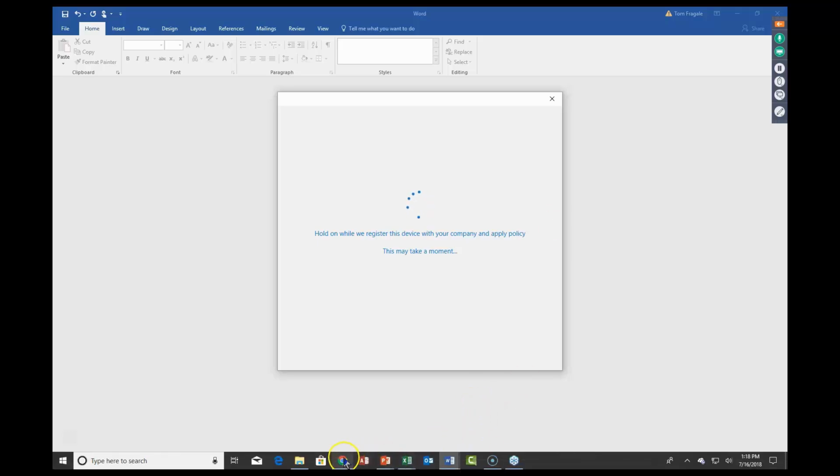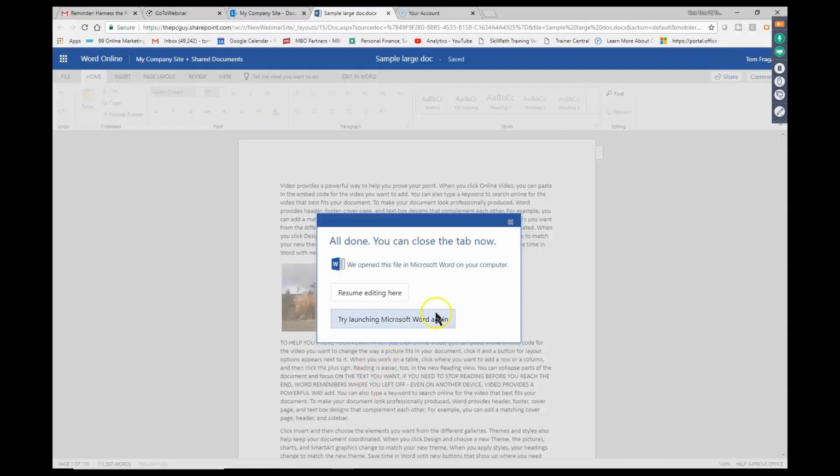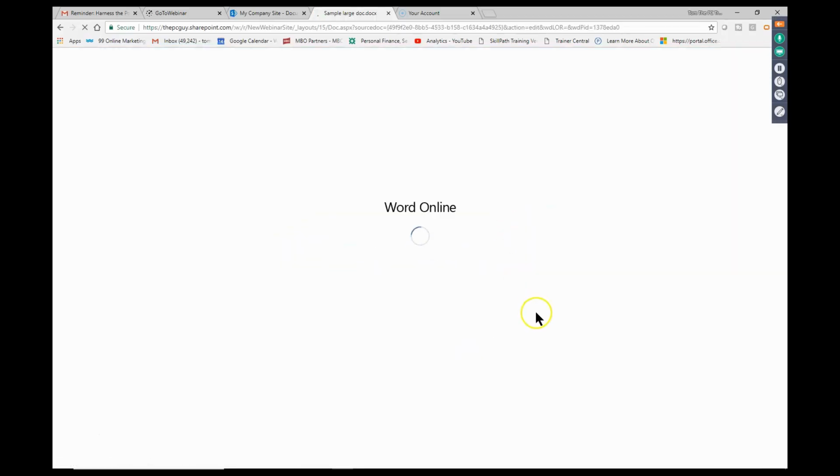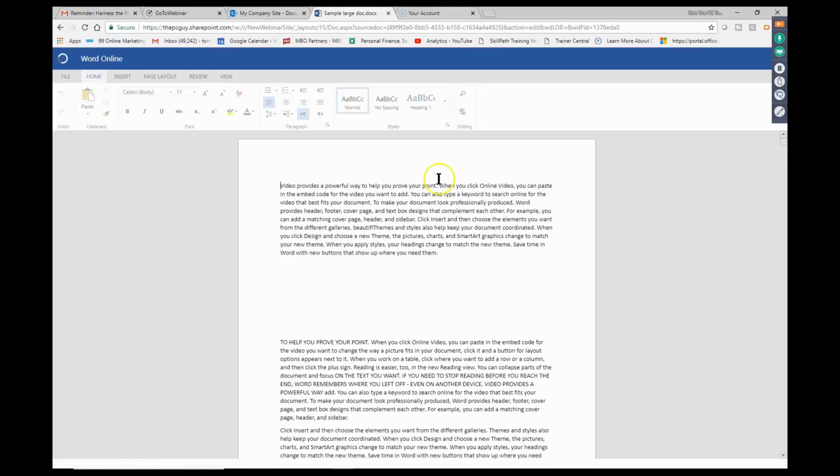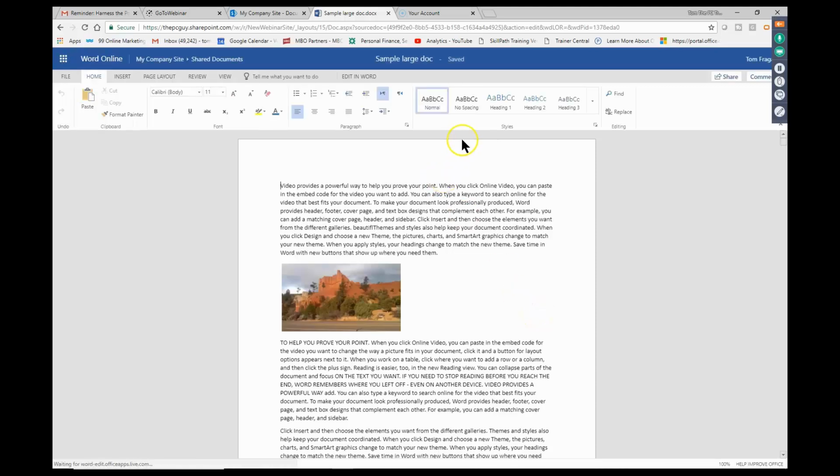So while that's waiting, I'm going to go back to our SharePoint. So my point there was it let me edit that document, but it didn't require me to check out the document. One of SharePoint's big advantages is that people have to check out the document before they can actually work with it.